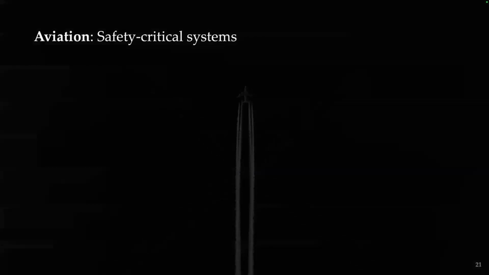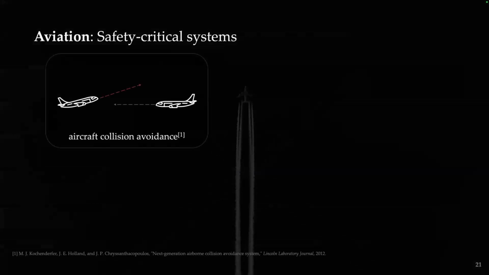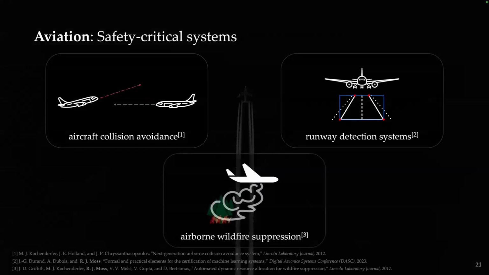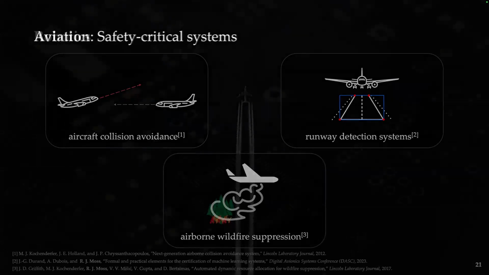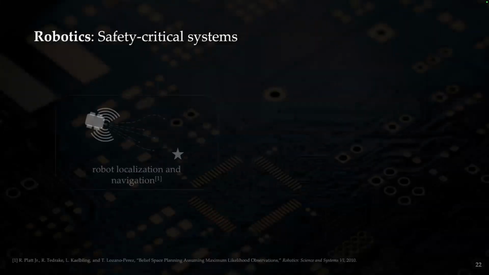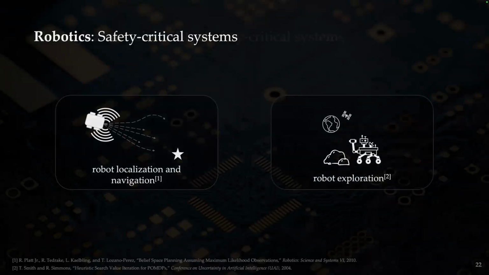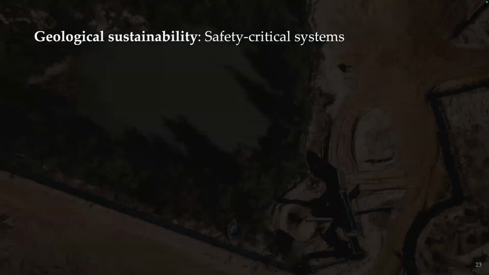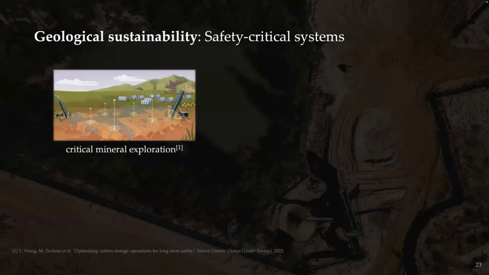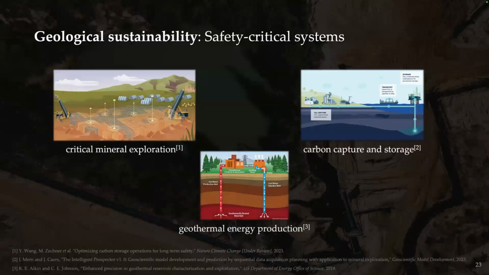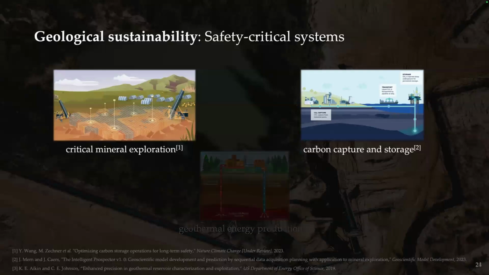So all this work is pretty general, and it's applied across very different, seemingly unrelated domains. First and foremost is aviation. So I apply this work to aircraft collision avoidance systems, also to runway detection systems, and then finally airborne wildfire suppression systems. So you'll see an example of each of these during this talk. Also, the field of robotics, as mentioned before, we study robot localization and navigation, as well as robot exploration. And then finally, and more recently, the world of geological sustainability and how can we apply safety critical algorithms to these problems, such as critical mineral exploration, safe carbon capture and storage, as well as geothermal energy production, but I'll save that last one for another time.